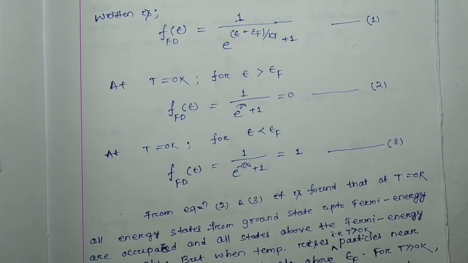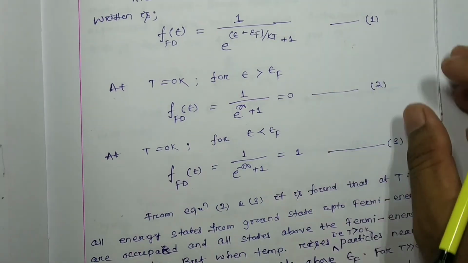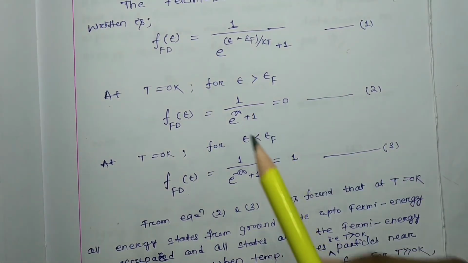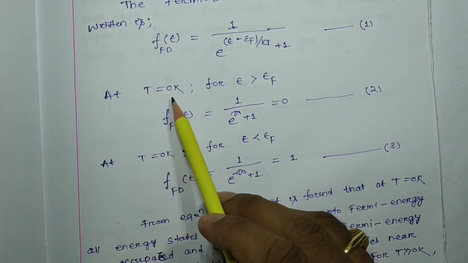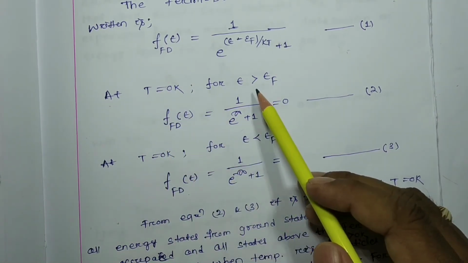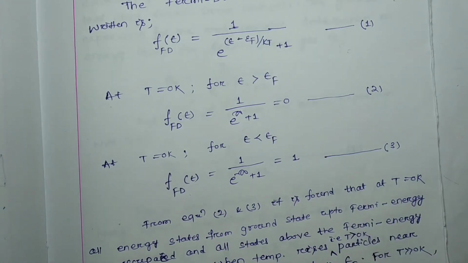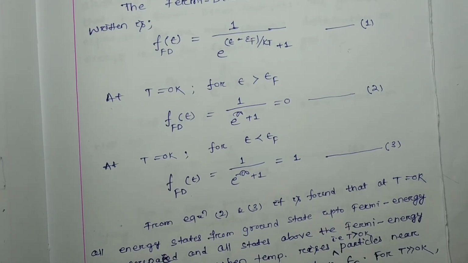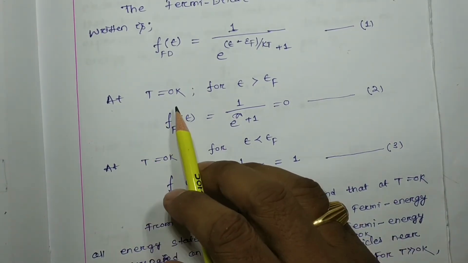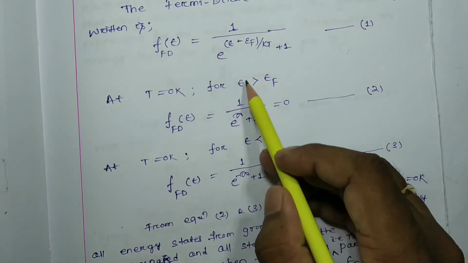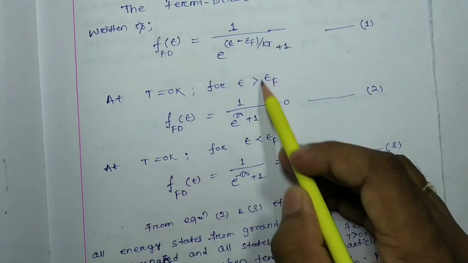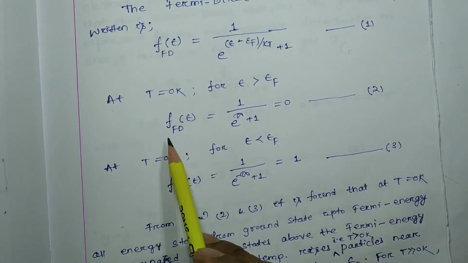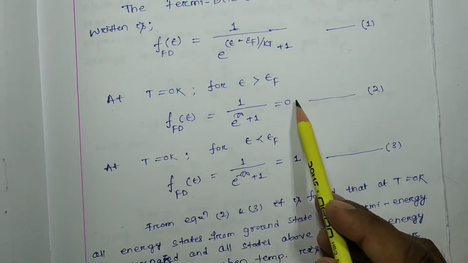Now we have to consider T equal to 0 Kelvin, or absolute zero. For energy levels epsilon greater than the Fermi energy level, the Fermi-Dirac distribution function will be 0. How?